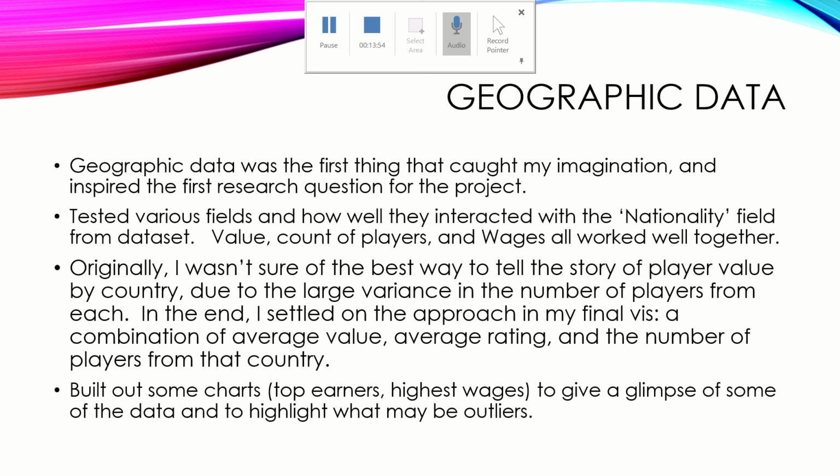Originally, my analysis doesn't make those look particularly good. They appear as if they are the top producers, and it's not a good indication of what the data is actually saying. So what I did is I changed it up to do the average value of players, and then also include the information about how many records there are so that the average doesn't become misleading. Additionally, I built out the charts for top earners and highest wages to give a glimpse of what those outliers might be and allow people to recognize that the underlying data may be affected by those extremely large outliers.